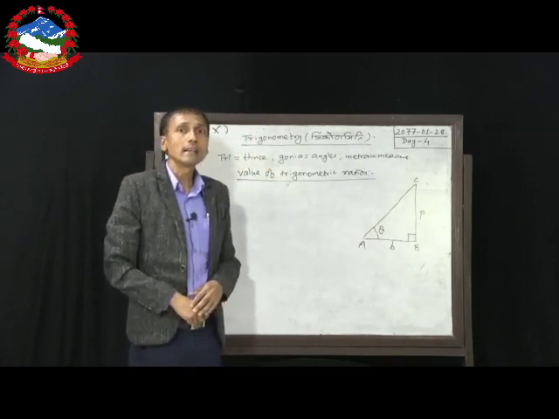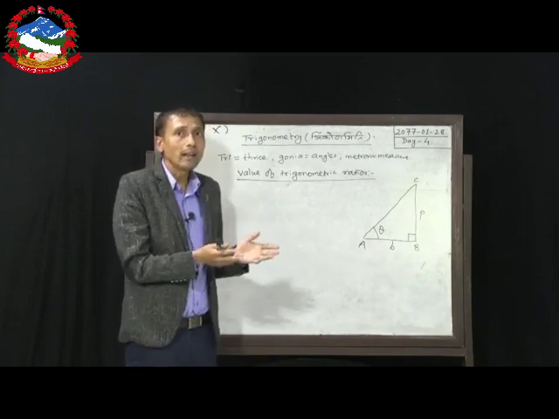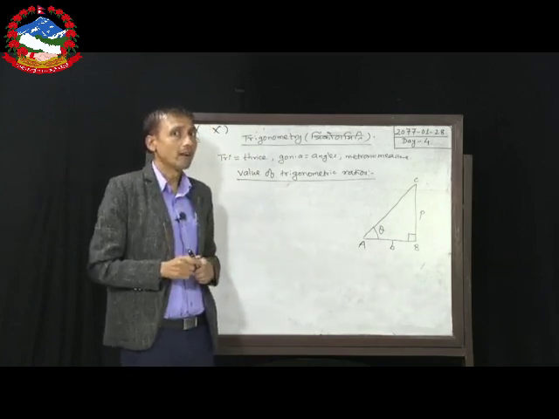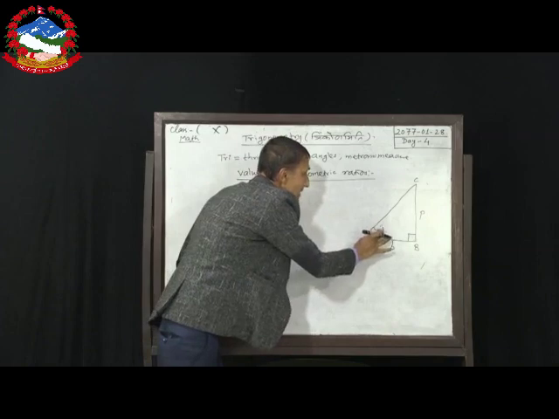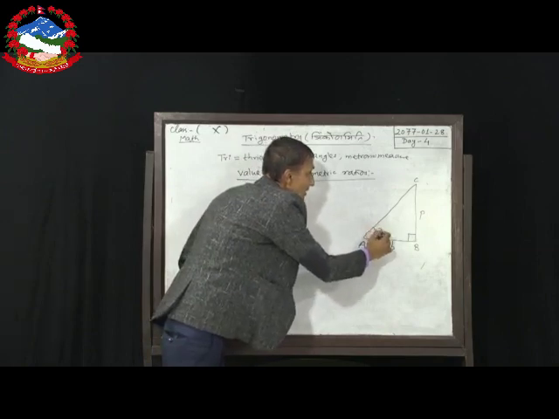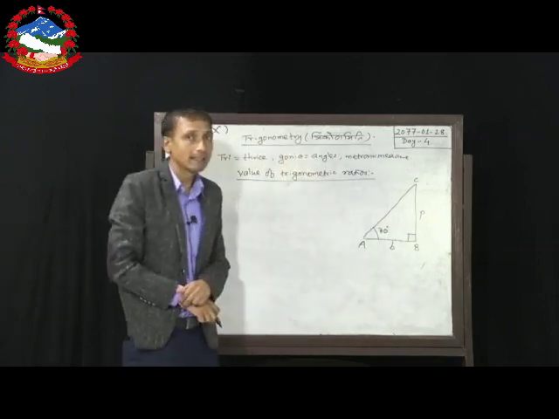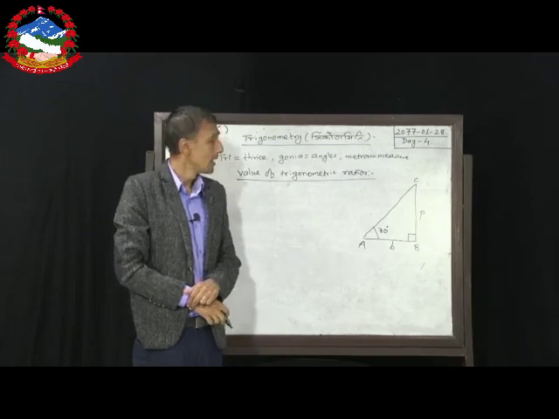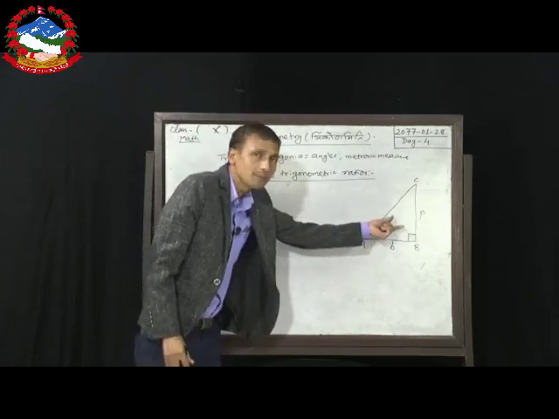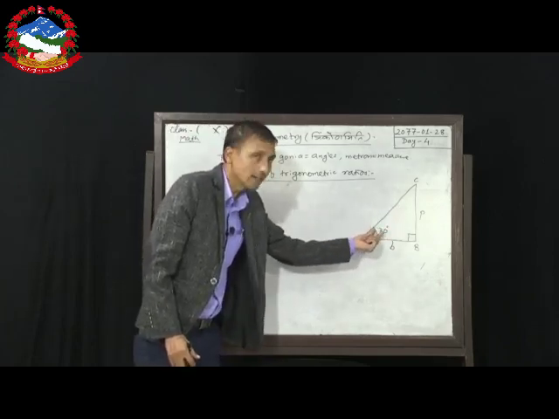So dear students, in your house or anywhere, if you have drawn one right angle triangle, by making this reference angle as 30 degree by using protractor or pencil compass, whatever you like, then this becomes the right angle triangle with reference angle 30 degree.